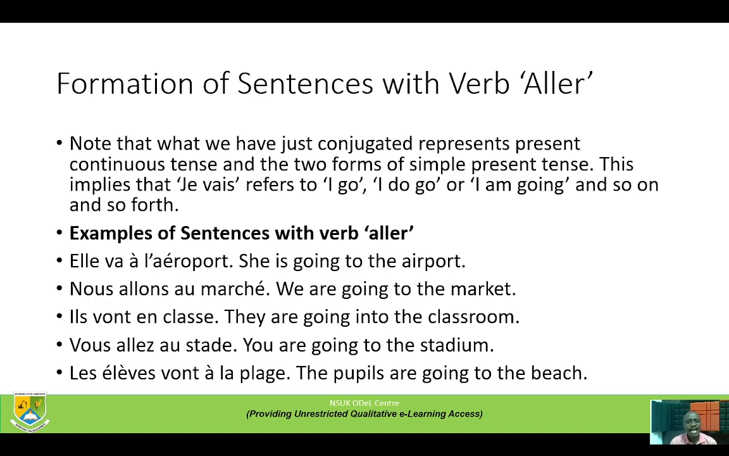Examples of sentences with verb aller. Elle va à l'aéroport. She is going to the airport. Nous allons au marché. We are going to the market. Ils vont en classe. They are going into the classroom. Vous allez au stade. You are going to the stadium. Les élèves vont à la plage. The pupils are going to the beach.